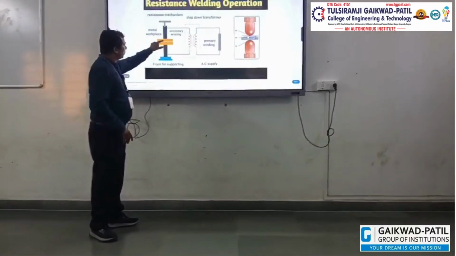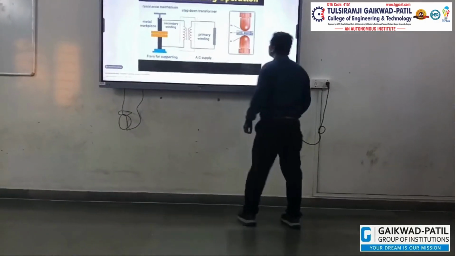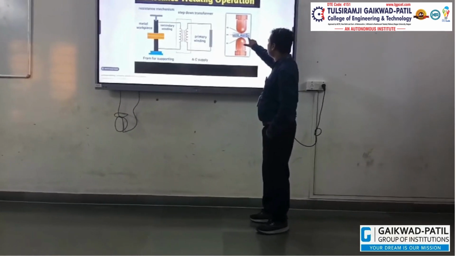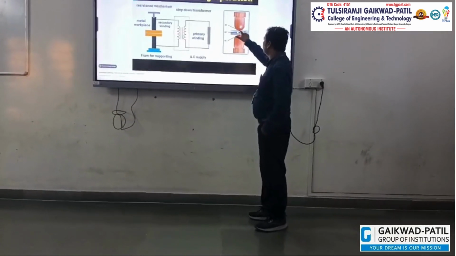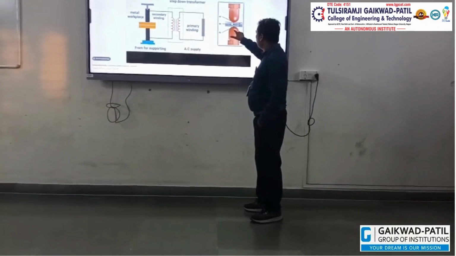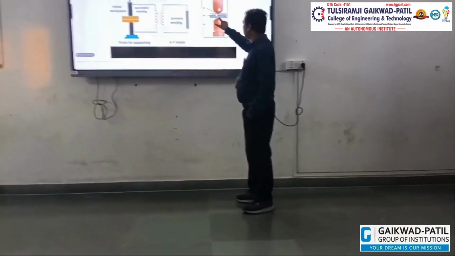So we can also say that in this diagram, this is the R1 and R2 resistance, and R3 is the resistance in between the two metal plates. The copper electrode as well as the metal plate, these are R5 and R4.